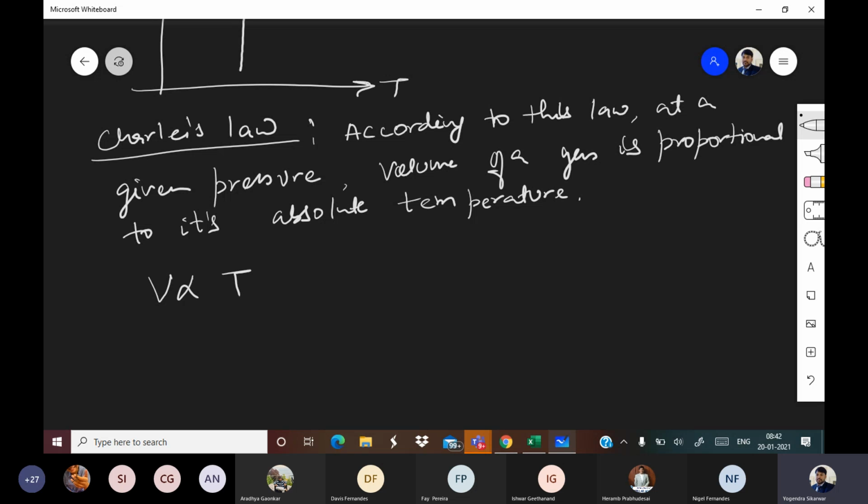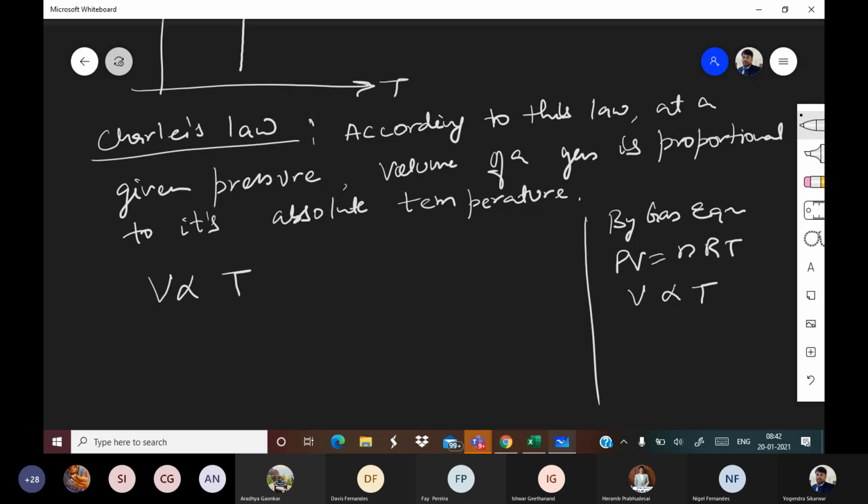Now again, if you see by the gas equation, I'm doing a sideways calculation. PV is equal to nRT. n is the number of moles, R is the gas constant, which is already constant, and P is given as constant. So here it gives us V is proportional to T when P is constant. Okay. This is Charles' law.